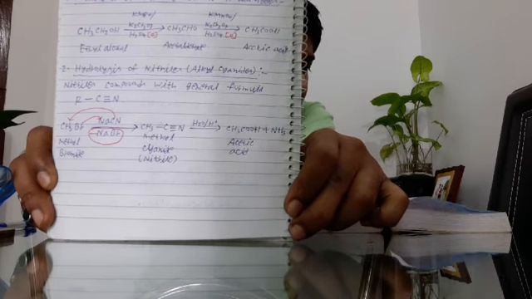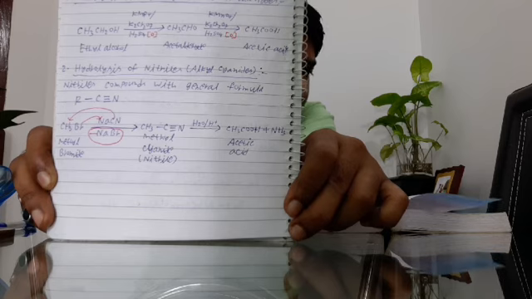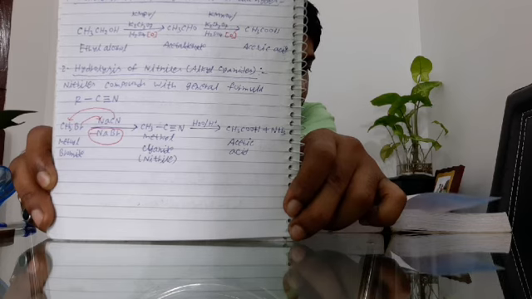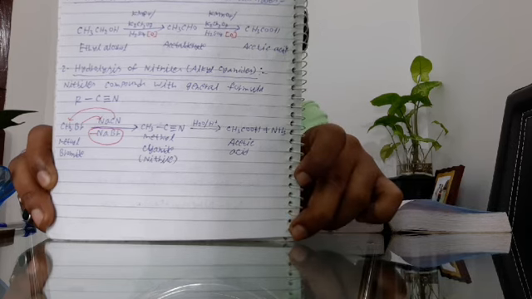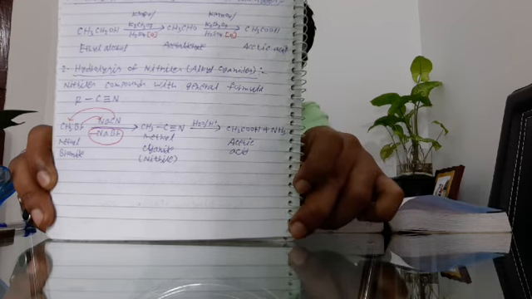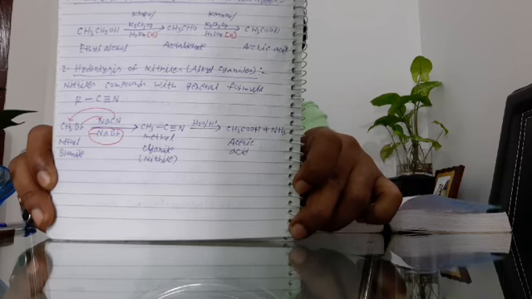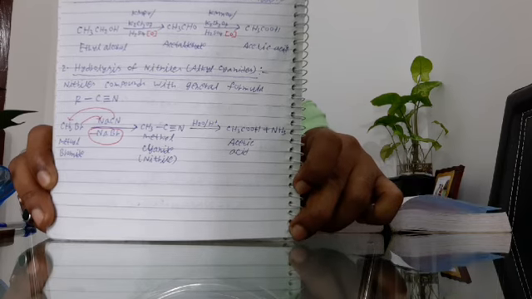Okay, and remember, one thing has happened here. By this method, the acetic acid, that means the carboxylic acid, which is the ultimate end product, contains one more carbon atom than the original alkyl halide. See here, the methyl bromide contains how many carbon atoms? Only one carbon atom. But the acetic acid contains two carbon atoms.